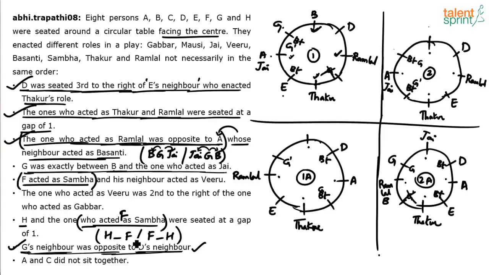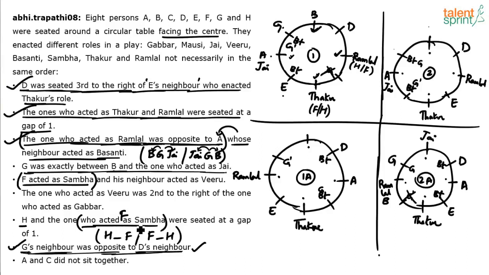shall we use this H dash F? See if H dash F can be fixed somewhere. If I take case number 1, if you see E, A, G, B, D are fixed. These 3 positions are vacant. Since it has to be H dash F, it's obvious that H and F will take Ramlal and Thakur in some order. Yes or no? Either Ramlal will be H slash F or Thakur will be F slash H. Yes or no? Because they are alternate, right? H dash F or F dash H.